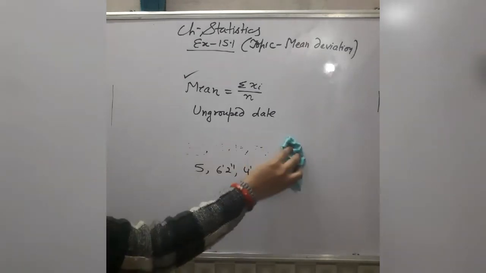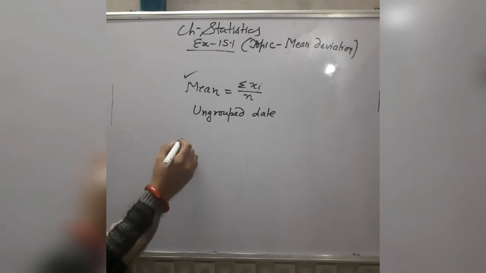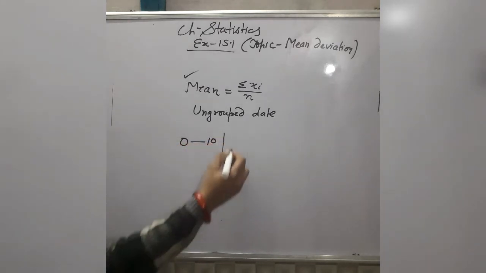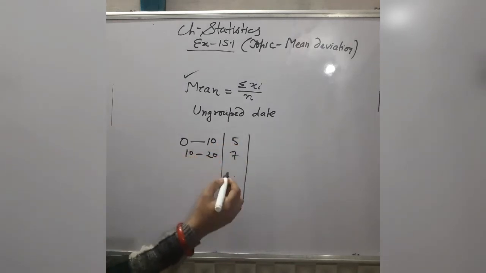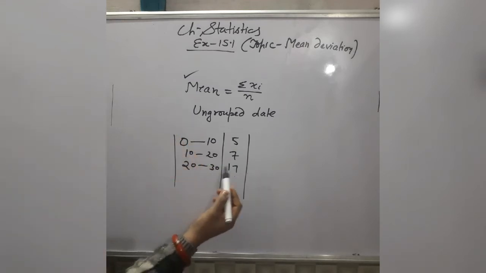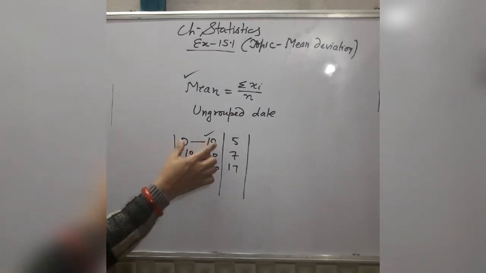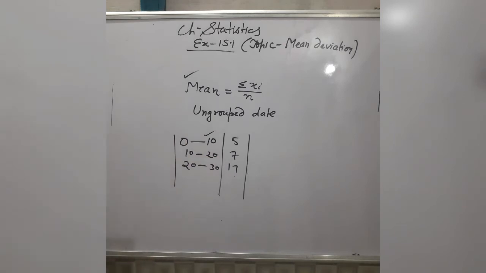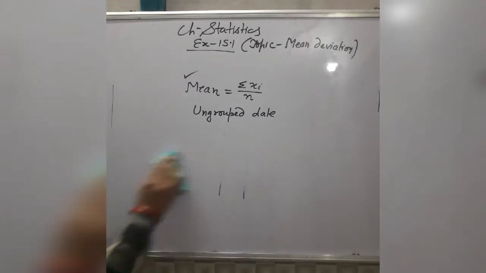But in place of mentioning each term, suppose you give the data in the form of intervals. Suppose the number of students obtaining marks between 0 to 10 is 5, 7 students are getting marks from 10 to 20, and 17 students are getting marks from 20 to 30. This type of data is given in the form of intervals, in groups: 0 to 10 the first group, the second group 10 to 20, then 20 to 30. If any data is given to you in the form of groups, in the form of intervals, then that data is known as grouped data.